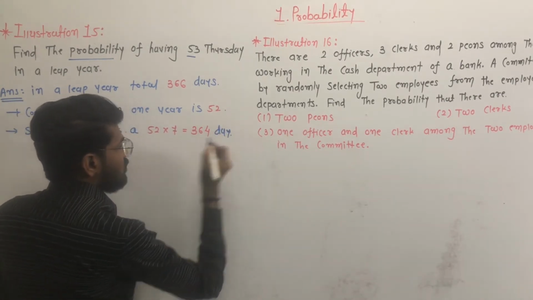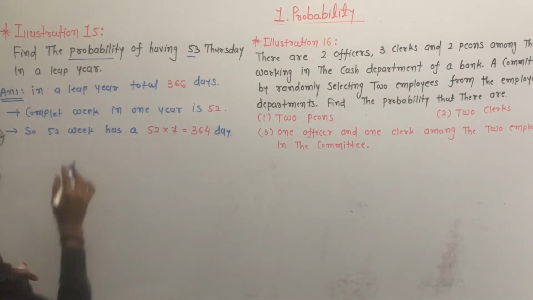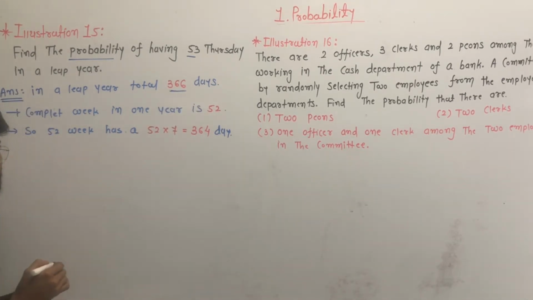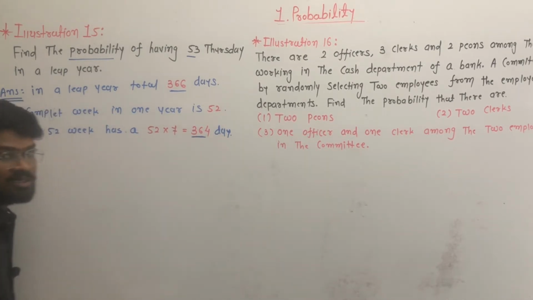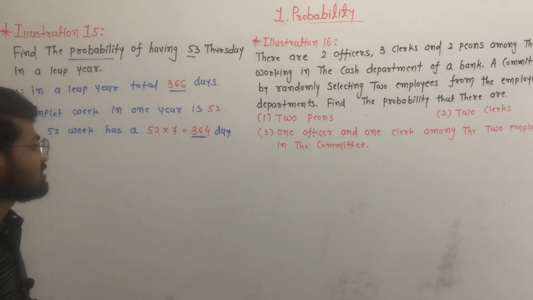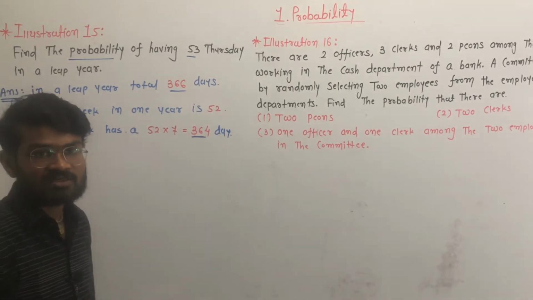But in a leap year there are a total of 366 days, and 52 weeks have 364 days, so there are 2 additional days: 366 minus 364.